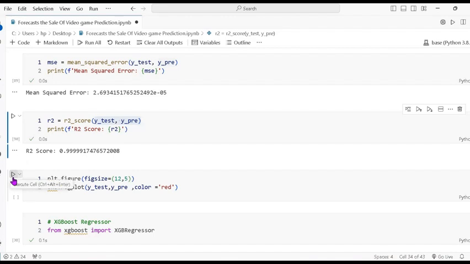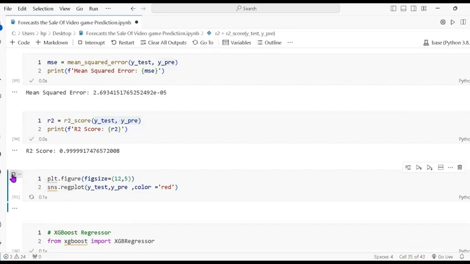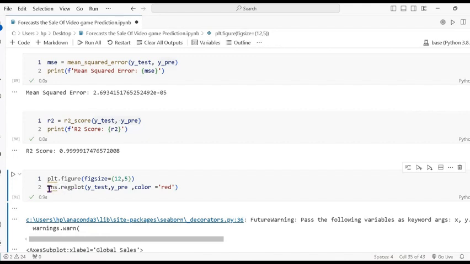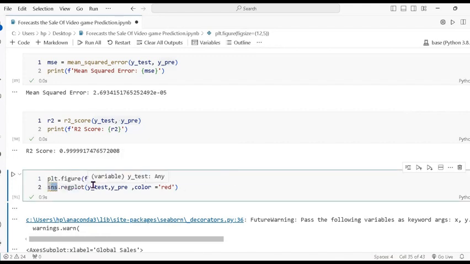Next is using the plot for the visualization of how it looks after predicting. So there I am using sns dot reg plot, meaning regression plot. This is the regression plot method. It is also a method used to plot the data and draw the linear line.